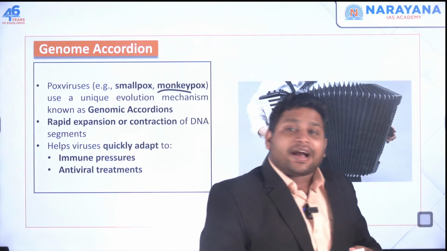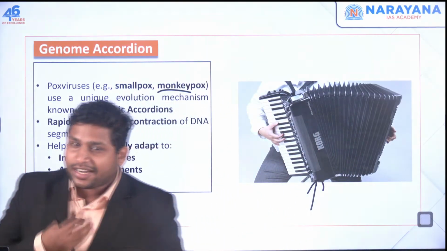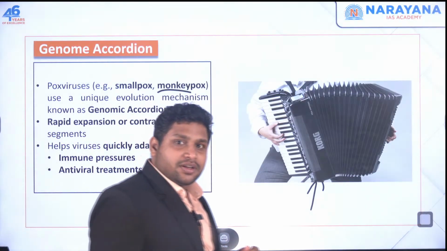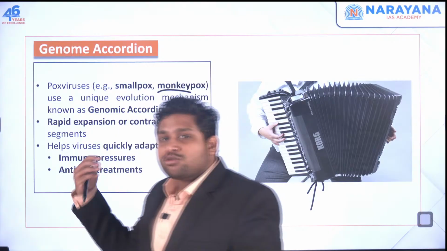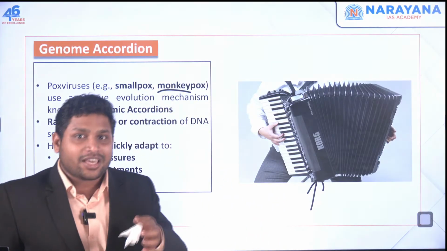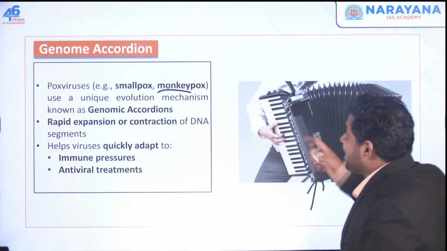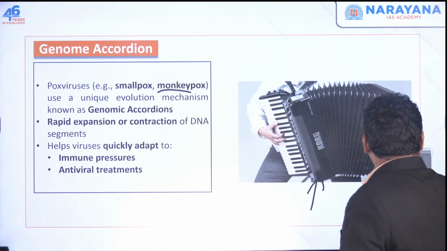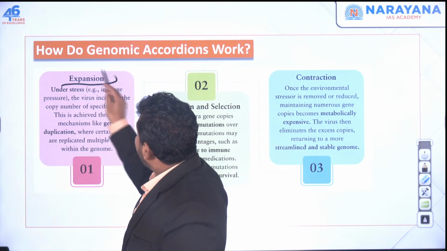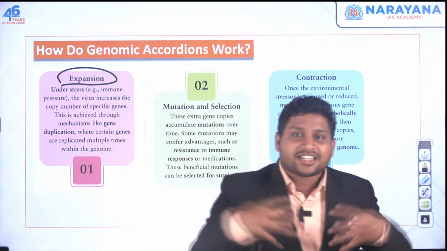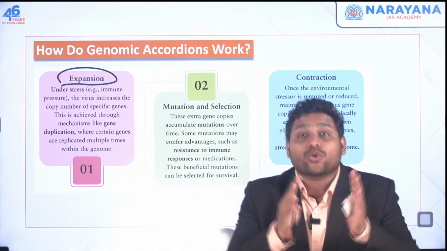They are fighting in our body, because our body has an immune system which is fighting these viruses. Then let's say you have taken some medicine from the doctor. That medicine is also trying to kill these viruses. Now in this case, these viruses will use a new tactic which we call the genome accordion. First, they will expand whenever there is stress on them, when our body's immune system is attacking them.